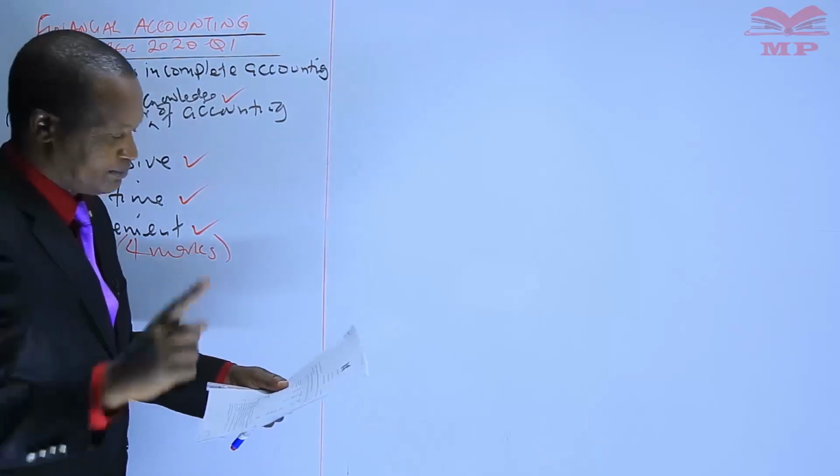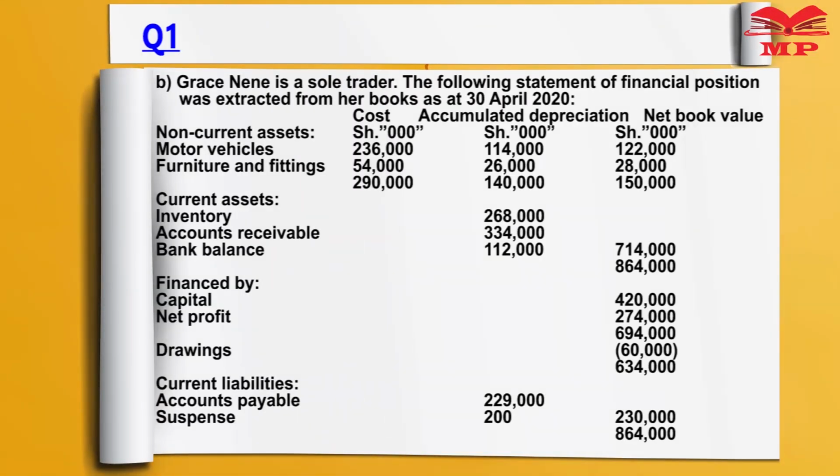Now I'm going to answer part B, which reads, Grace Nene is a sole trader. The following statement of financial position was extracted from her books as at 30th April 2020. So we have a balance sheet, and the last item in that balance sheet, you can see, is a suspense